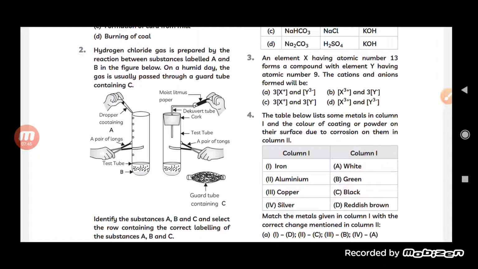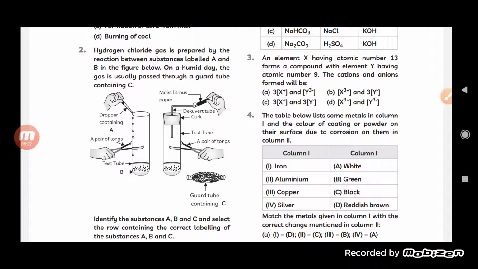So at the outermost shell, in case of X, it will have 3 valence electrons. In case of Y, atomic number is 9. So at the outermost shell, it is 7 electrons. So in the outermost shell, X is having 3 valence electrons in it, and in case of Y, it is having 7 valence electrons in it.